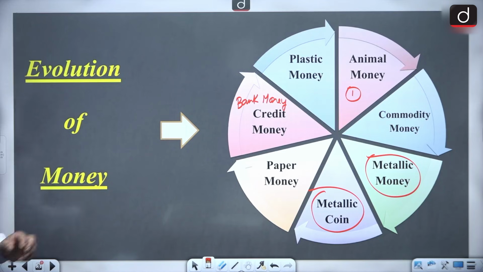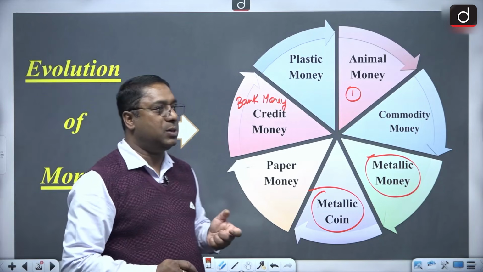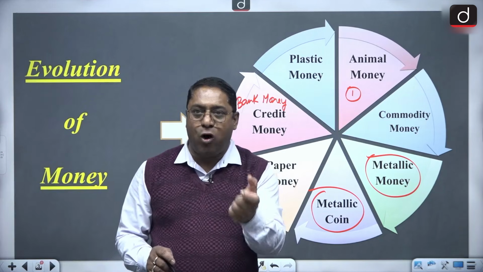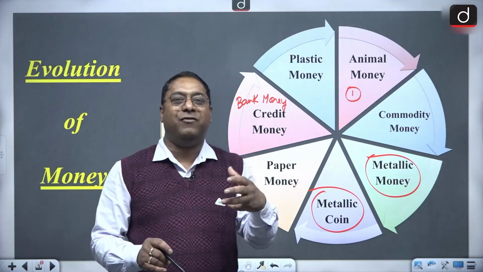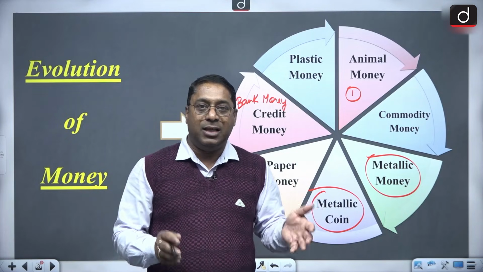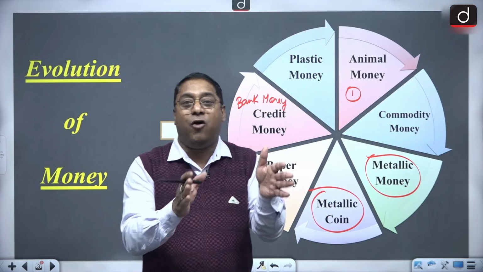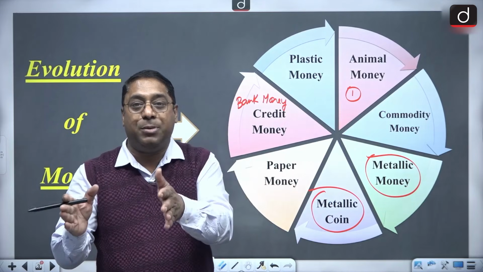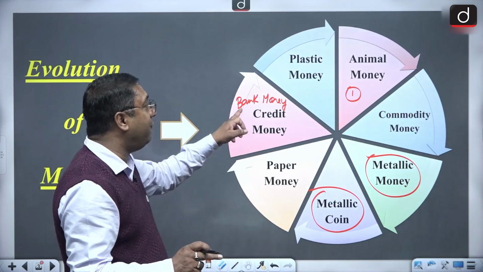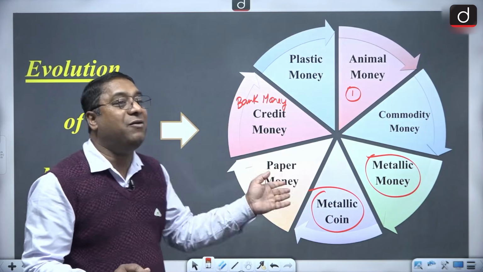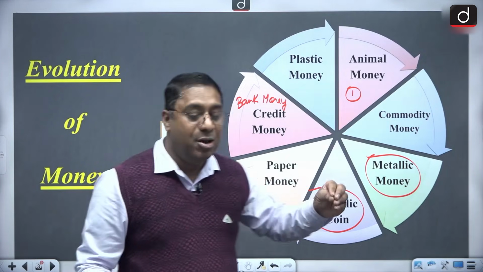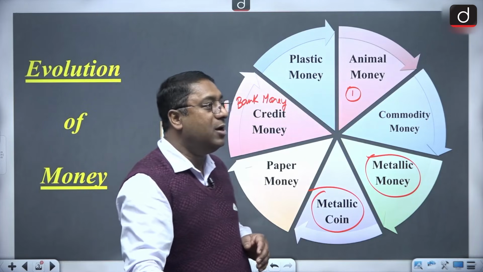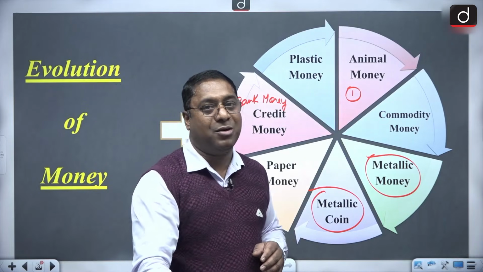Bank money. That is the deposits which are in the form of cash saved by the people. Now, do not confuse this credit money with the ATMs and all, because the ATM and all is with regard to plastic money.